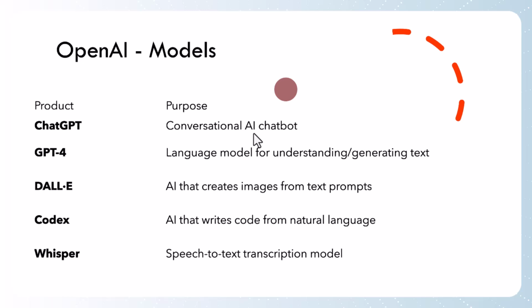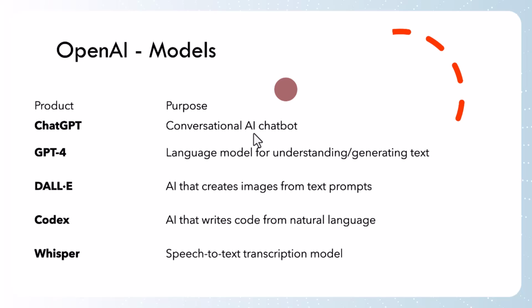Another famous chatbot example is Copilot. Microsoft Copilot is also a chatbot. We can chat with our virtual assistant, and that's why we call it a chatbot. I hope it's clear for everyone what a chatbot is. ChatGPT is also one of the AI chatbots developed by OpenAI.